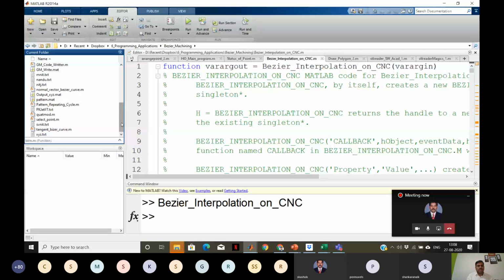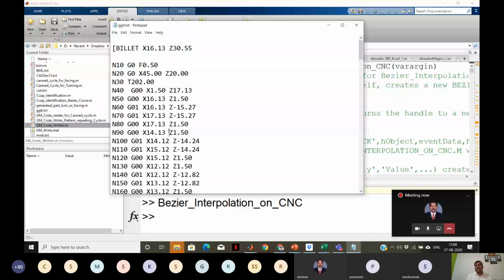Let me open it outside MATLAB. This is the part program generated, you see the number of lines there, right? So this is the computational intelligence we require, and you see how my part program writing is simplified in such a way. Let me close this program.